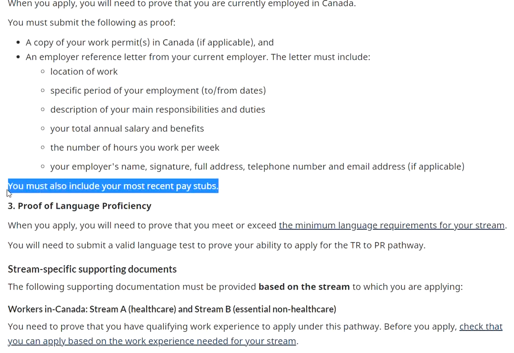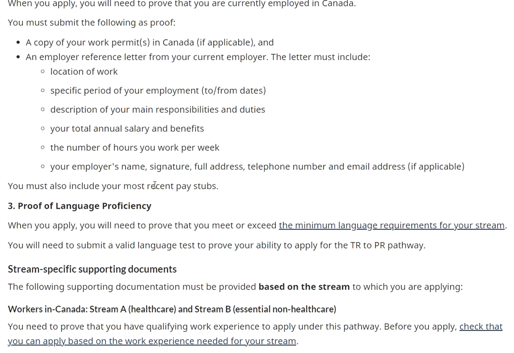Now, it's clearly mentioned again, you must also include your most recent pay stubs. In case you were working at, say, a warehouse maybe 3 months ago, and now you have left that company and are working somewhere else, you need to get the recent pay stubs, meaning for the last 3 months. In case you don't have the pay stubs from that particular warehouse, just try to grab whatever you can. Usually when you leave a company you get an experience letter, so just attach that.